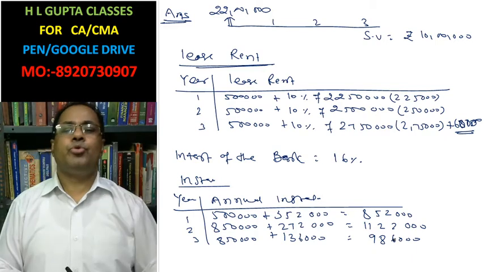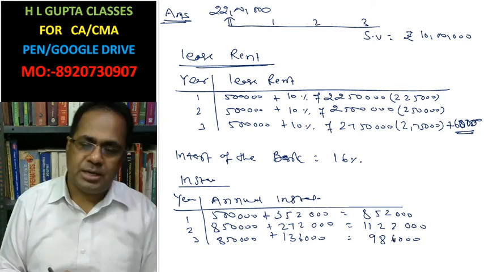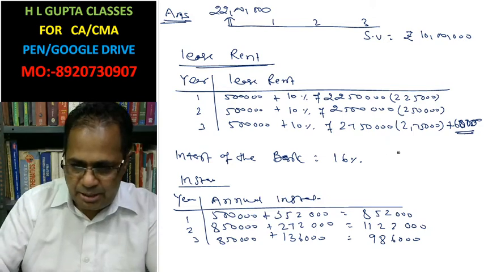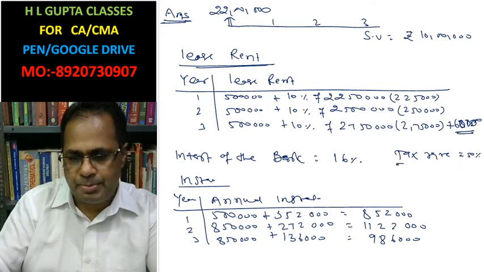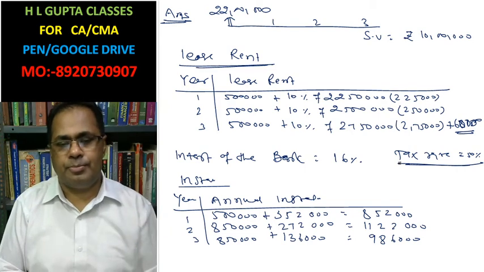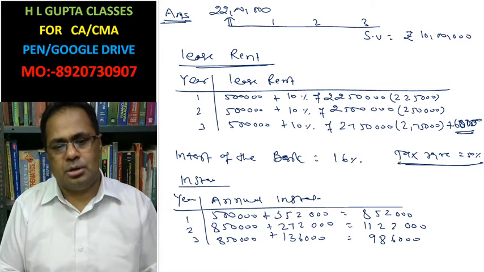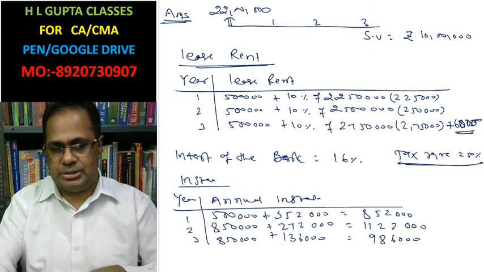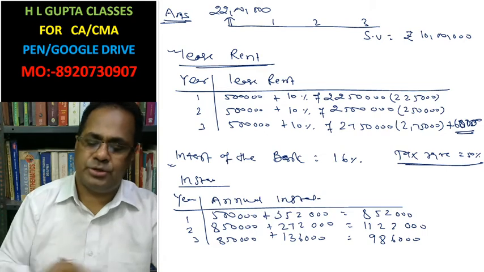In this case you have to evaluate whether it is a better decision to acquire the machines through lease or bank borrowing. The tax rate given here is 50%. In this case you have to consider the initial operating cost as well as the startup cost. That is common in both cases, in the lease as well as bank borrowing. That's why it is ignored.